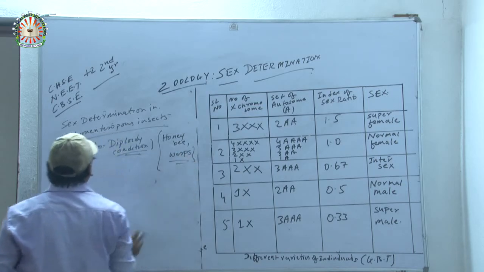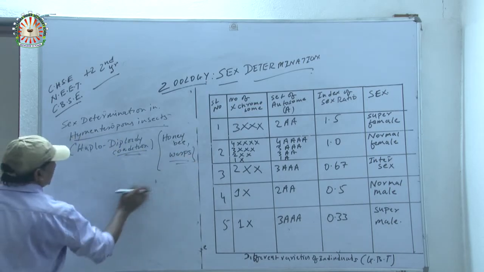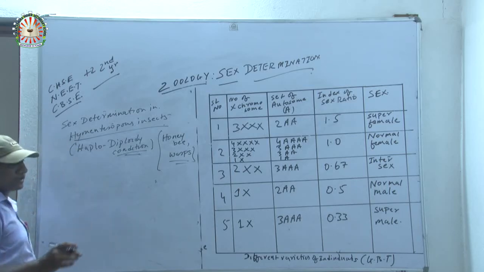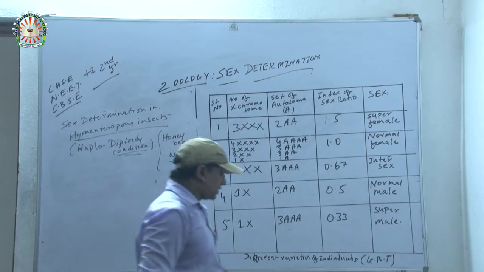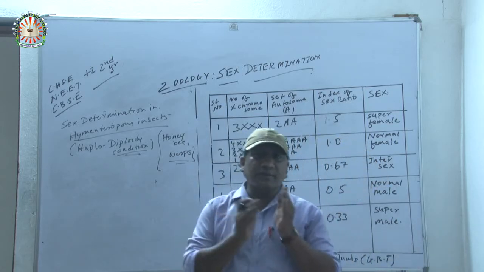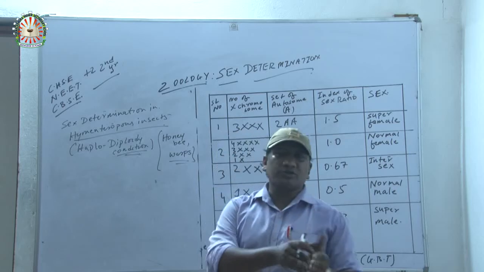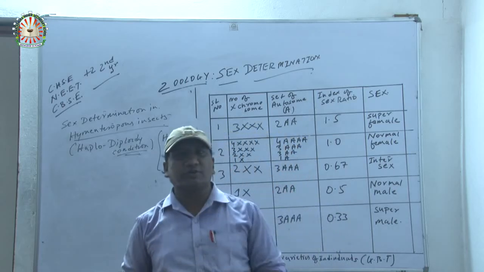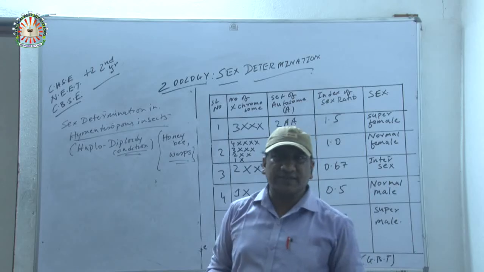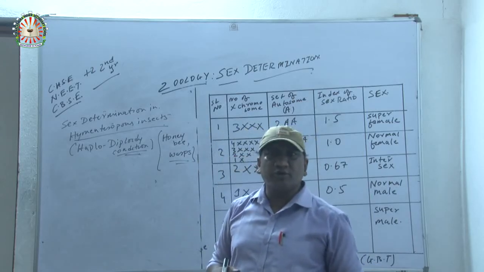Okay, most of the arthropods. Now honeybee. The chromosome number of honeybee is 32. But in case of honeybee there is a special type. Now, that is very interesting. In case of honeybee, the female individuals carry 32 chromosomes, whereas male have 16 chromosomes. Now, you will ask me how they are forming new individuals, as they are having 32 and 16 chromosomes respectively. Then how are they forming new individuals?